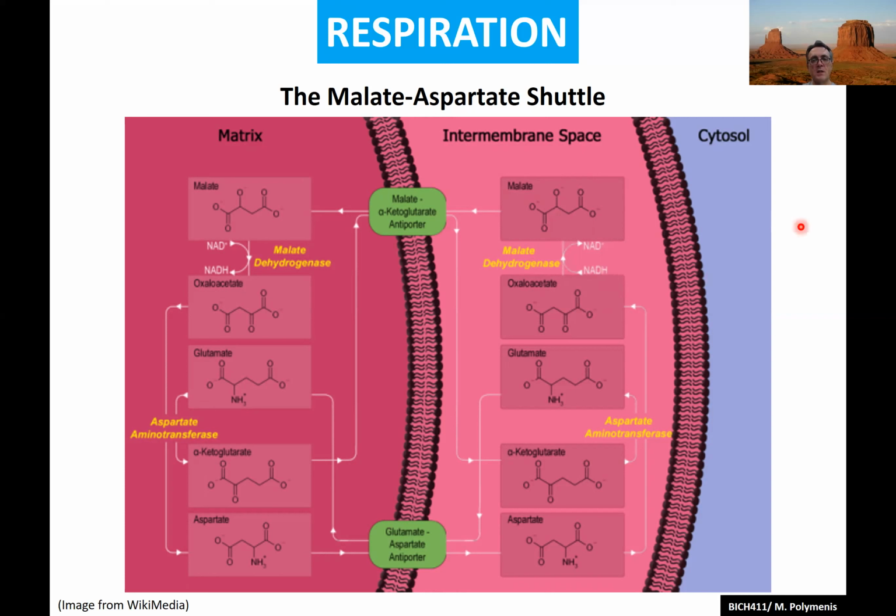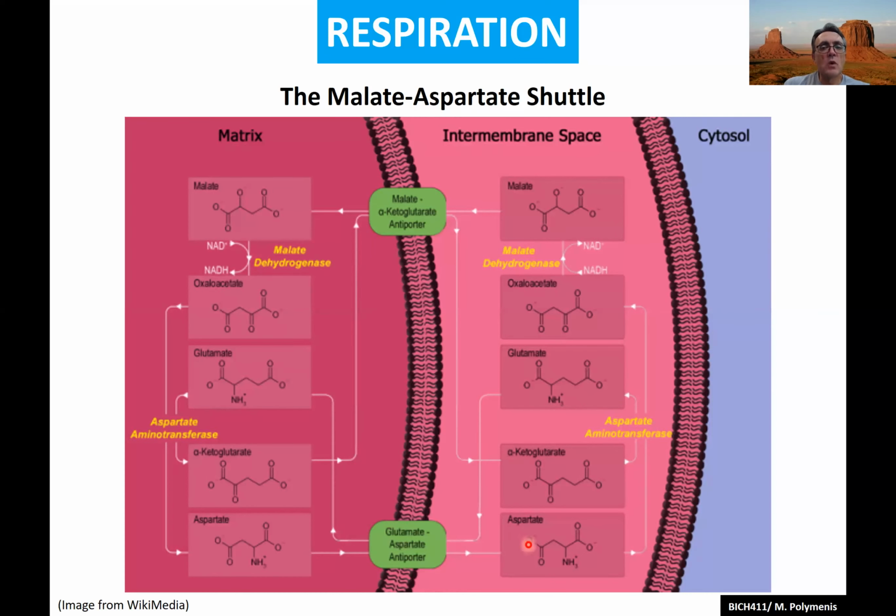So imagine now the NADH that you use in the cytosol. Remember, this NADH can go through the outer mitochondrial membrane into the intermembrane space. That's no problem. It's pretty open to transport. This NADH is used, so glycolysis here brings in NADH. You use it to reduce oxaloacetate to malate. Malate then gets picked up by a specific transporter, which brings it into the matrix, and at the same time, the same transporter brings out alpha ketoglutarate.